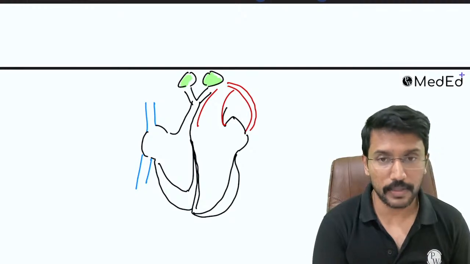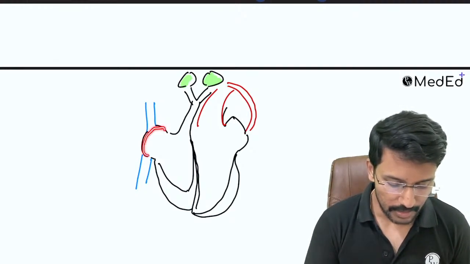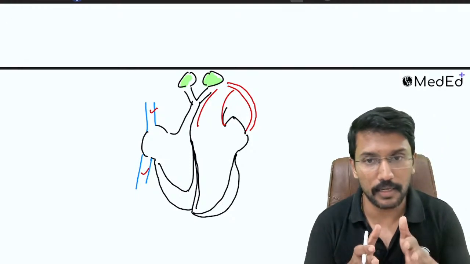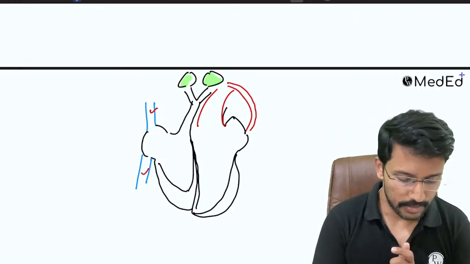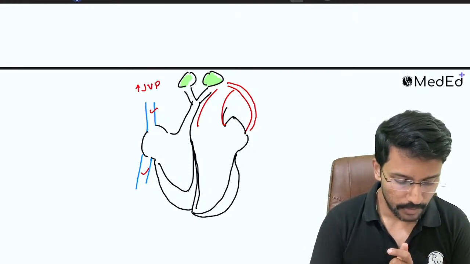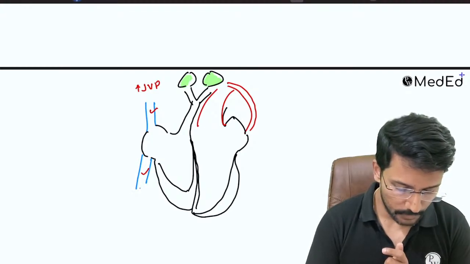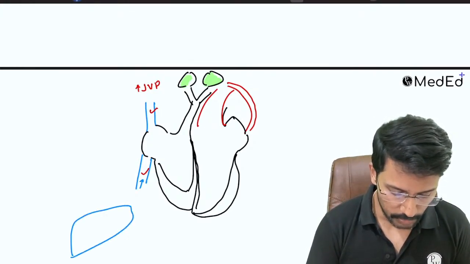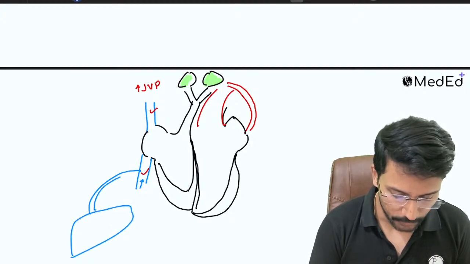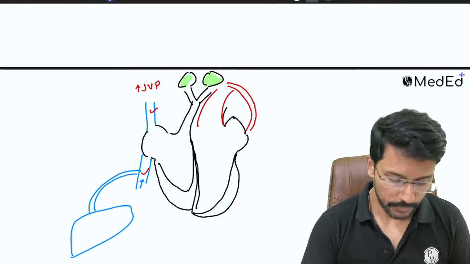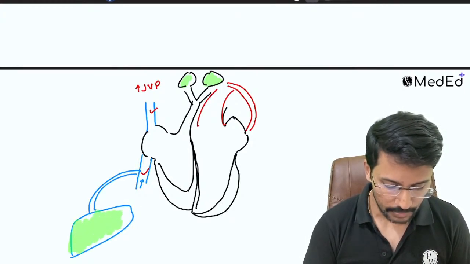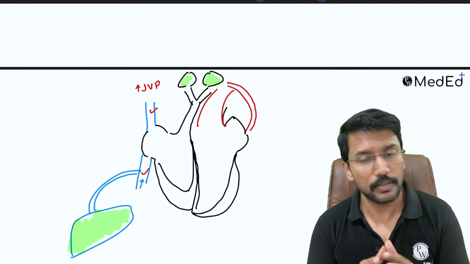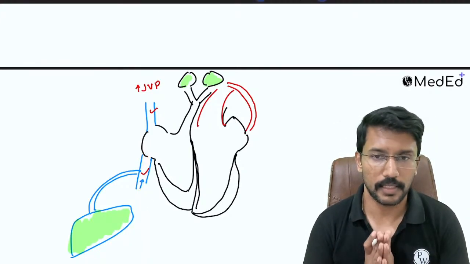If I have a dysfunction of the right side of the heart, the pressure in the right atrium increases. So that leads to congestion in the veins which are draining into the right atrium. So I can have a rise in the JVP. And second, if the pressure in the inferior vena cava rises, then because the blood from the liver drains through hepatic veins into the inferior vena cava, we will have congestion in the liver, and the fluid draining from the lower limbs also gets impaired. So we can have pedal edema and ascites.